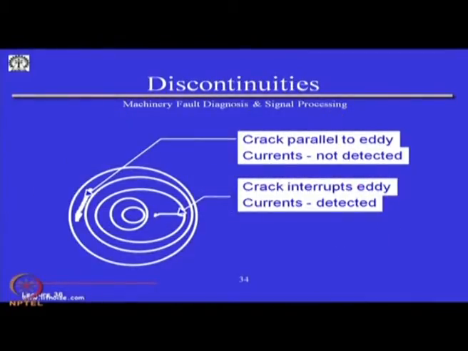Now, certain things are also to be noted. Suppose that the eddy current from the top view, if the cracks are parallel to the eddy currents, you will not detect any eddy currents, because they are not interrupting the eddy currents. If they interrupt, like in this cross dimension, you can see the eddy currents disturbed, and then you will get a signal for that.